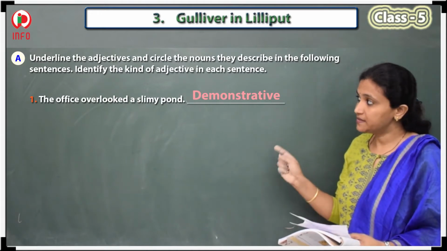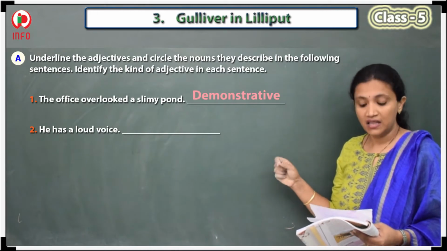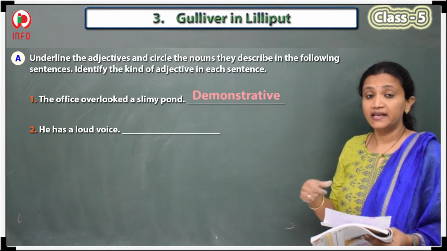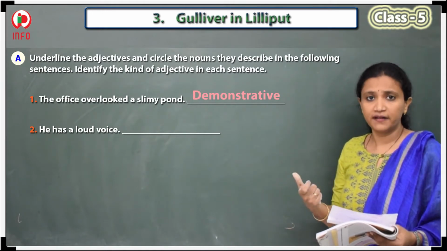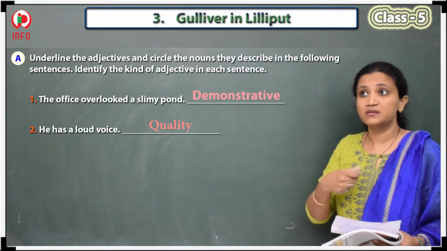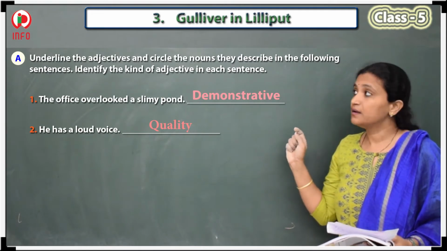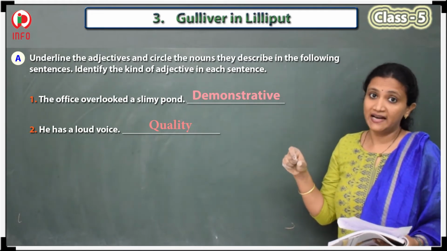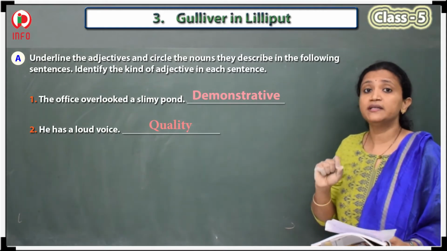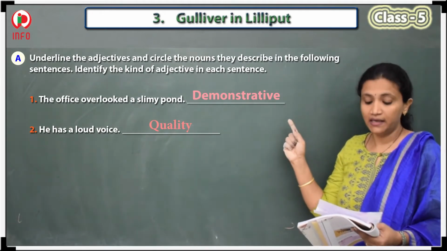Now we will see the second one. He has a loud voice. What is loud? Loud is again a kind of adjective, but what kind? It is a quality. We have already learned in the adjective session what is good, what is bad, so that was a quality. Loud voice again describes the quality of the voice. That is the reason loud is a quality adjective.